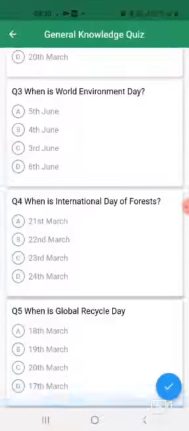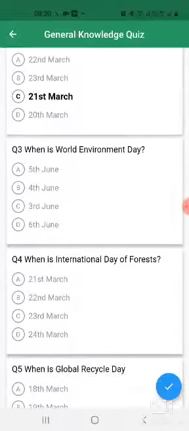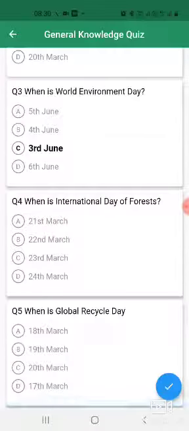Now let me just go to another important feature of our application which provides learning in a fun way across various age groups. So if you click on general knowledge quiz, you get various terms related to Earth Day, World Water Day, so that people can come and play the quiz and can test their knowledge.